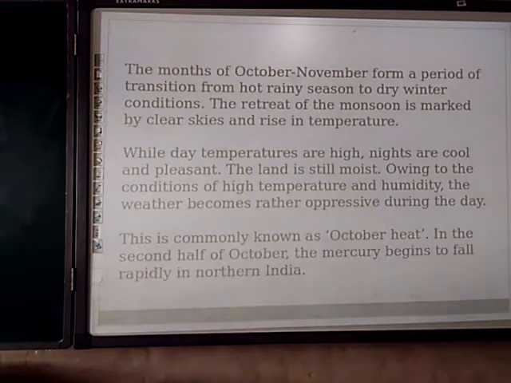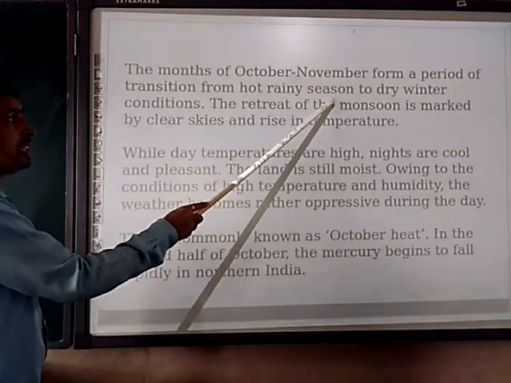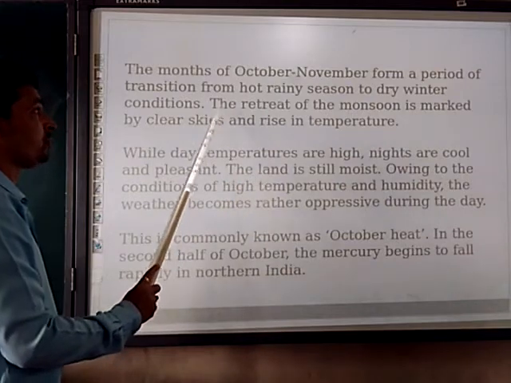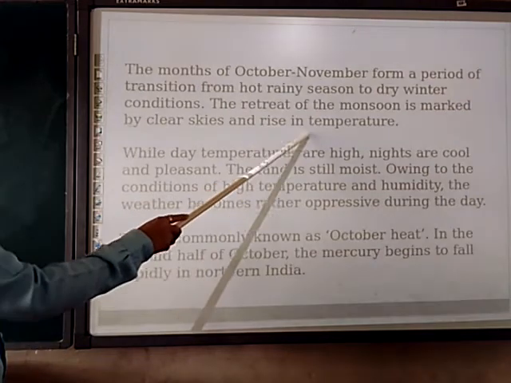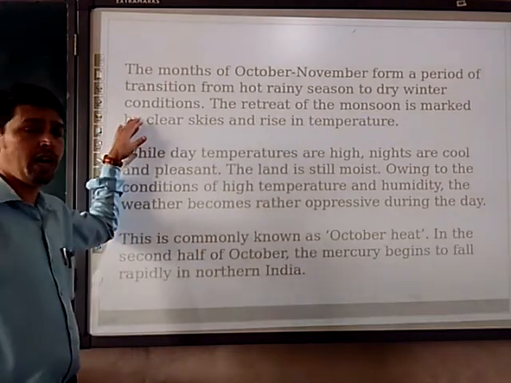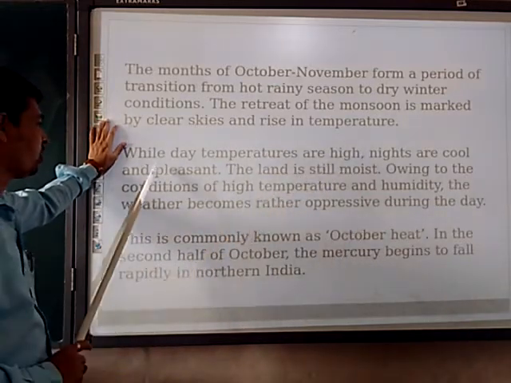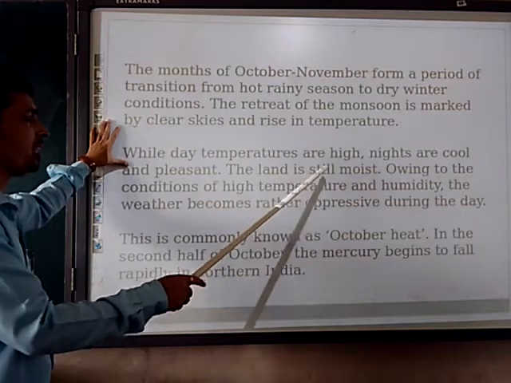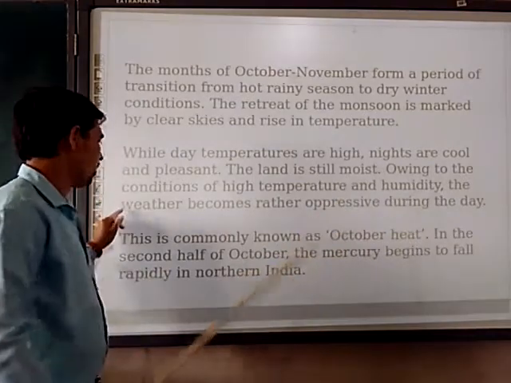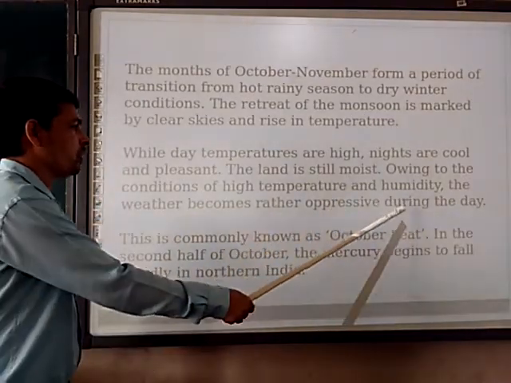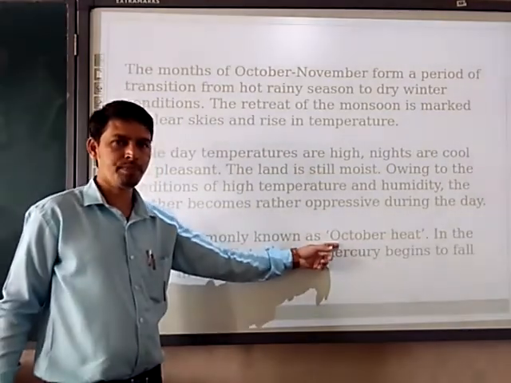The months of October and November form a period of transition from the hot rainy season to dry winter conditions. The retreat of the monsoon is marked by clear skies and a rise in temperature. That means we are going to have the October heat. While the day temperatures are high, nights are cool and pleasant, and the land is still moist. Owing to the high temperature and humidity, the weather becomes rather oppressive during the day. This is commonly known as October heat.